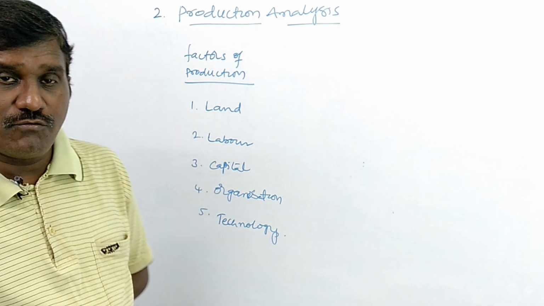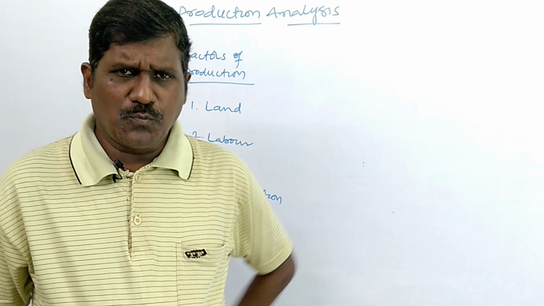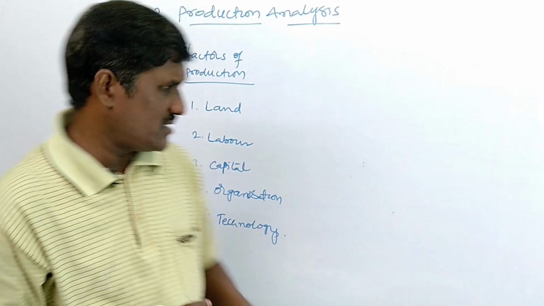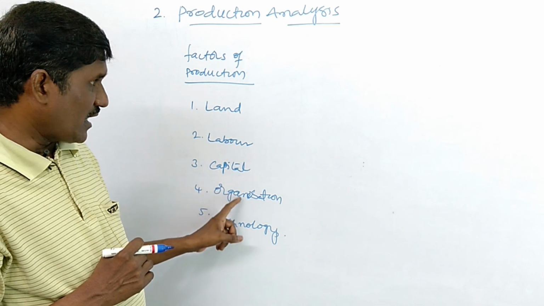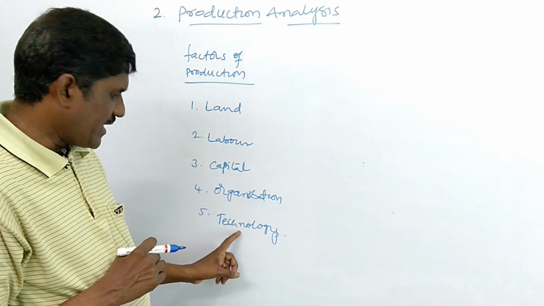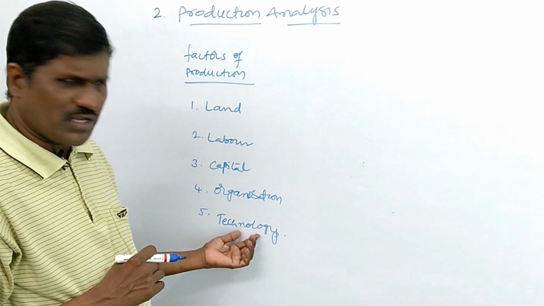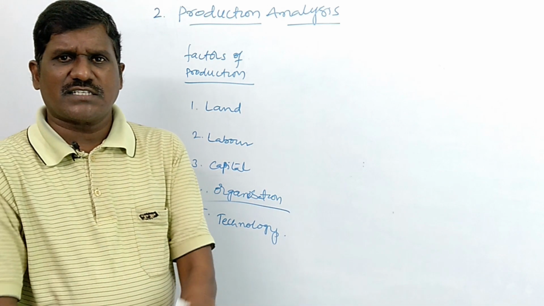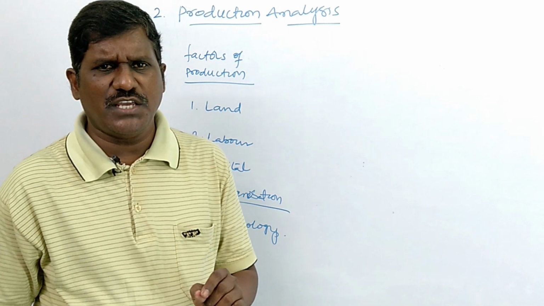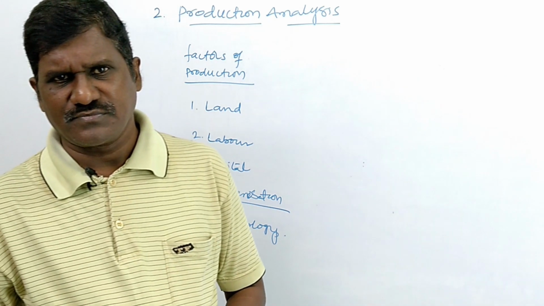These are all called factors of production. Land, labor, capital, organization, and technology also. Without technology we can produce, but without these four factors of production, we can't produce any goods and services.